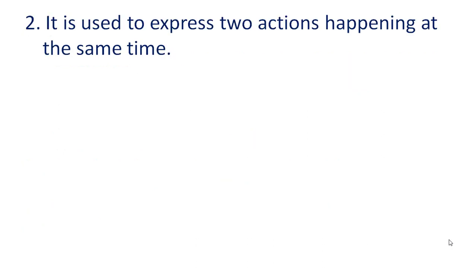The next use of present continuous tense is to express two actions happening at the same time. Like if I say, when I am speaking, you are listening, and both these actions are happening at the same time. These actions are going on in the present. So when two actions are happening or going on at the same time, that is also the present continuous tense.